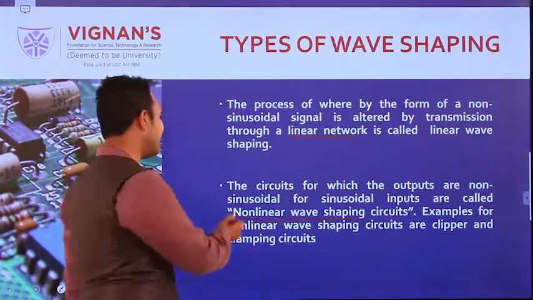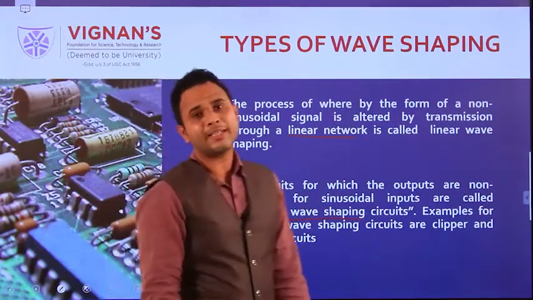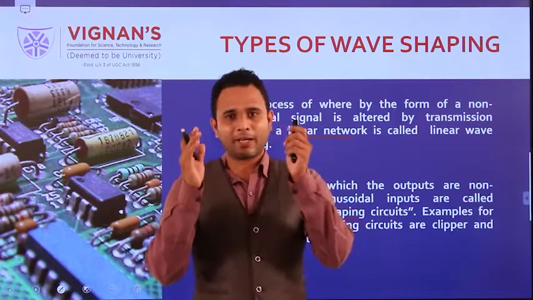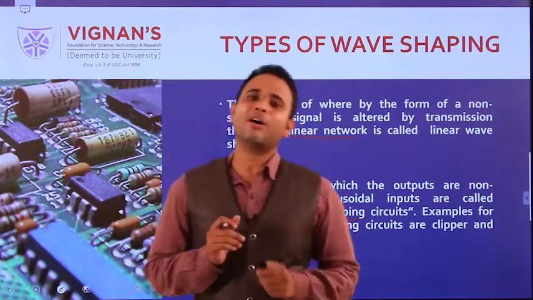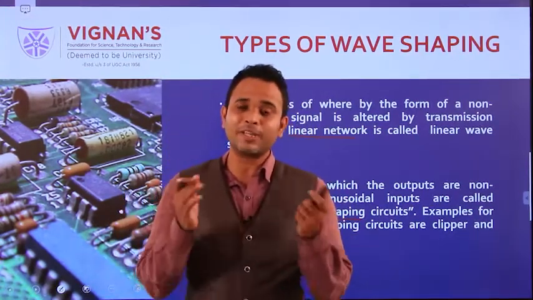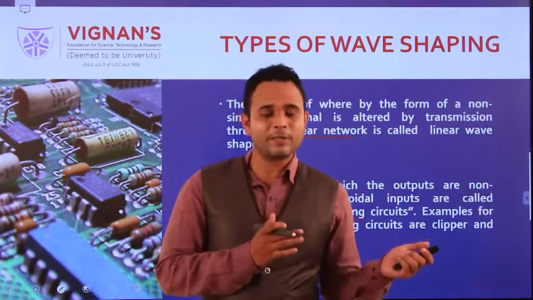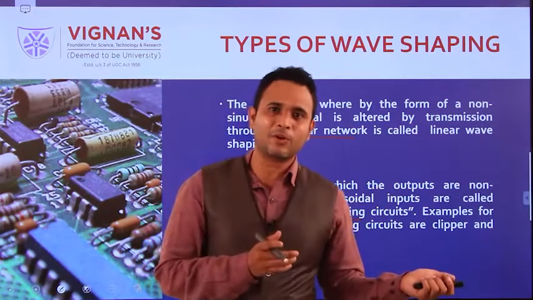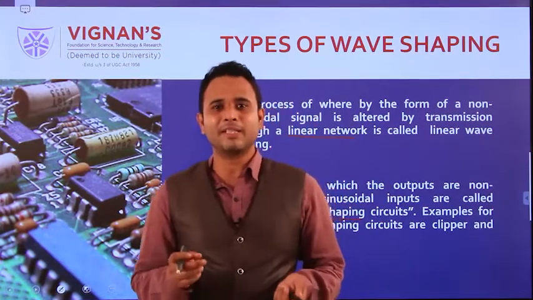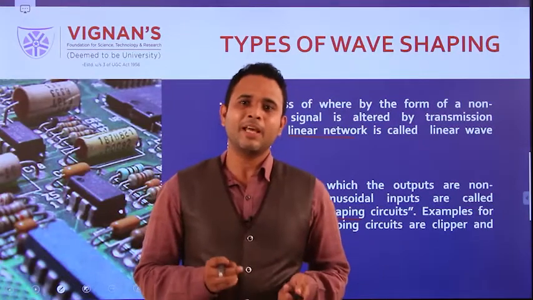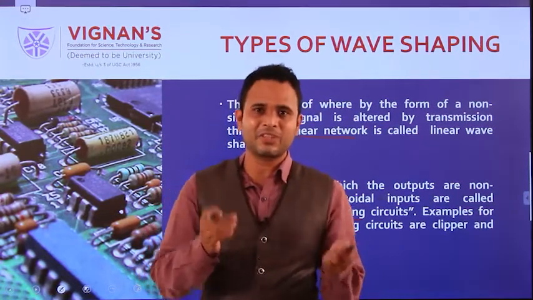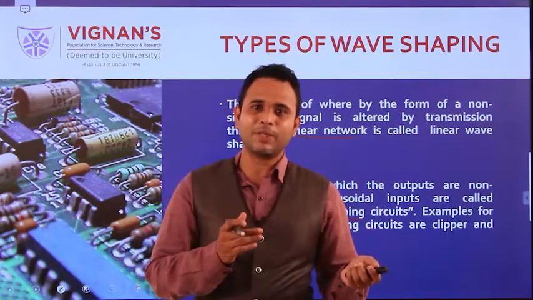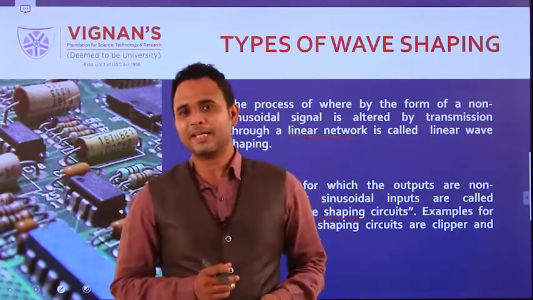Then what is meant by non-linear wave shaping? We already discussed this: a rectifier is also called a non-linear wave shaping circuit. In a rectifier, the wanted signal is taken and the unwanted signal is not. A sine wave consists of a positive peak and a negative peak; we take the positive peak and suppress the negative peak.